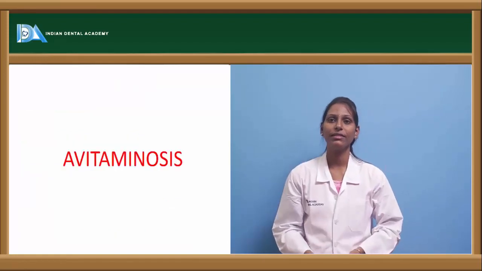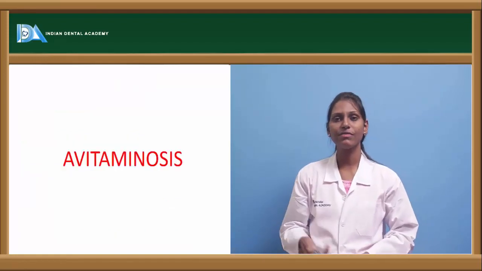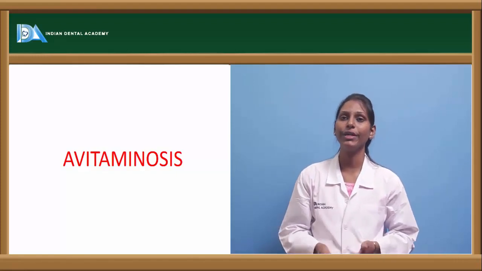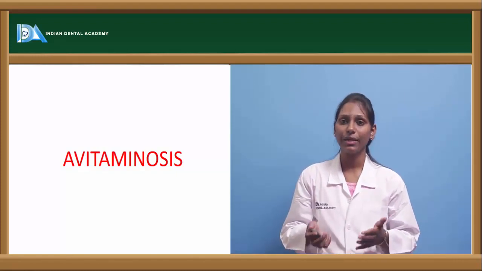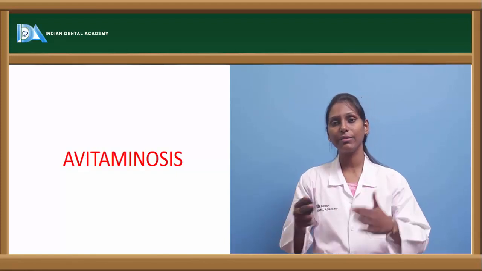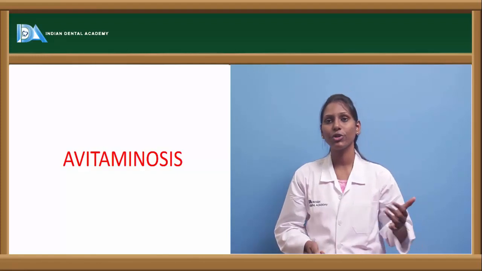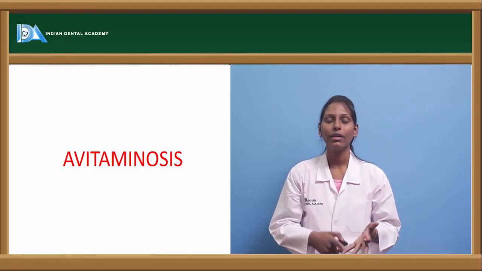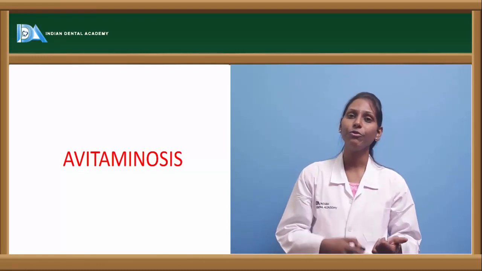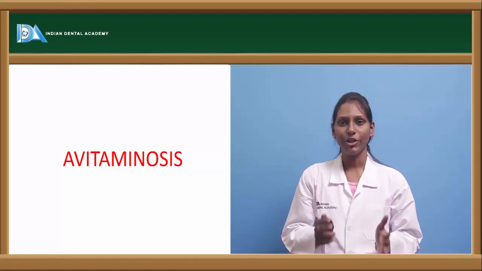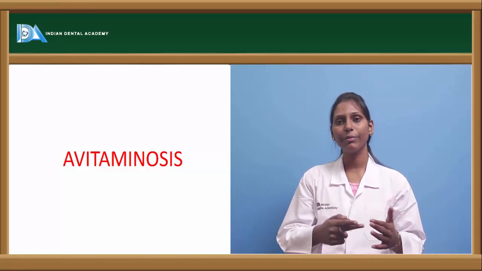The topic for discussion is avitaminosis. As we all know, vitamins are essential micronutrients required by the body, and these vitamins are broadly divided into fat-soluble vitamins and water-soluble vitamins. In fat-soluble vitamins, we have A, D, E, K, and in the water-soluble vitamins, we have vitamin B and vitamin C. Vitamin B is actually a complex which includes B1 to B12.